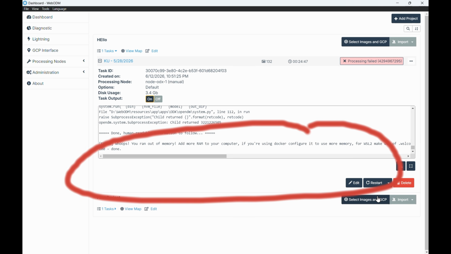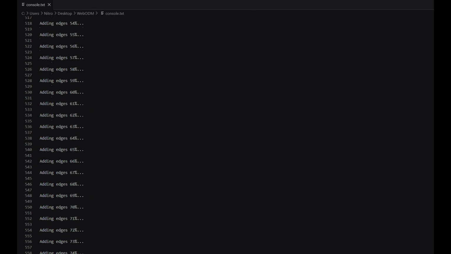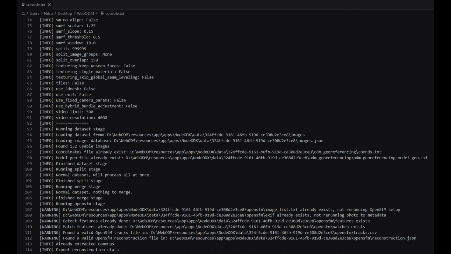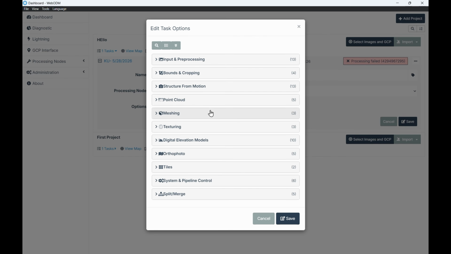This crash happens during the texturing phase, which is apparently the most memory hungry process of the entire pipeline, where the software takes all the images and wraps their colors and details onto the 3D mesh. And this probably also happens because there are 16 processing cores all running simultaneously. If your system doesn't have enough RAM, the process just dies. But don't worry, we can solve this by tweaking a few settings before we start processing.